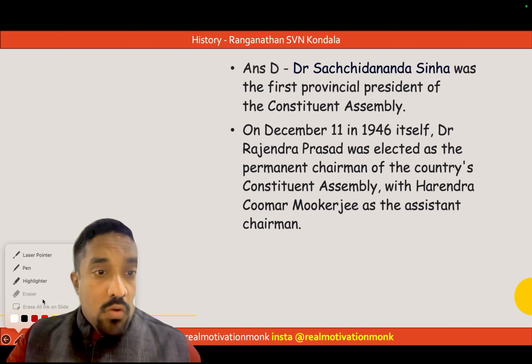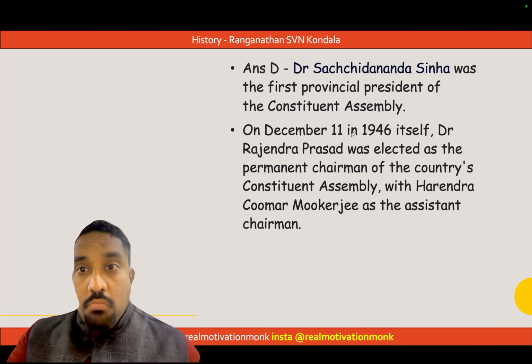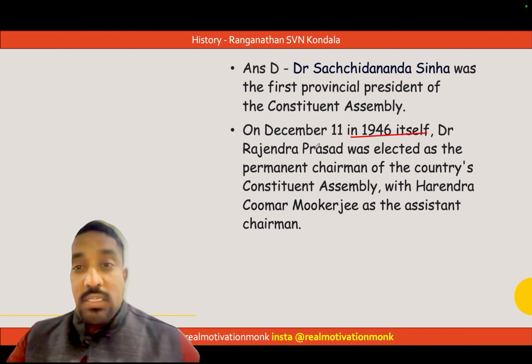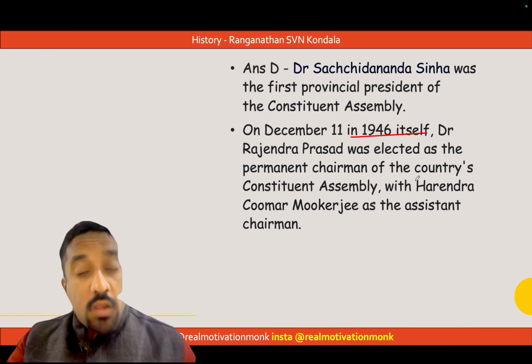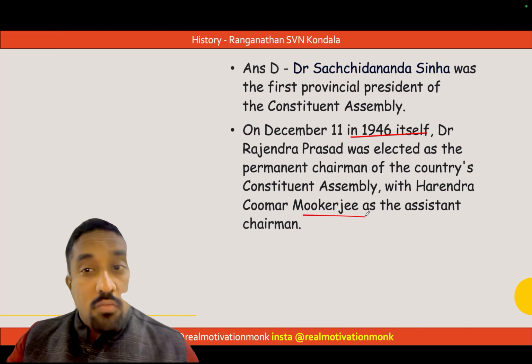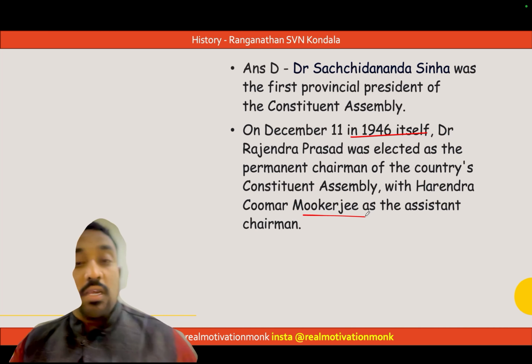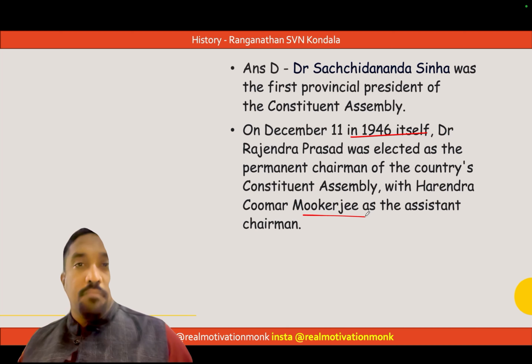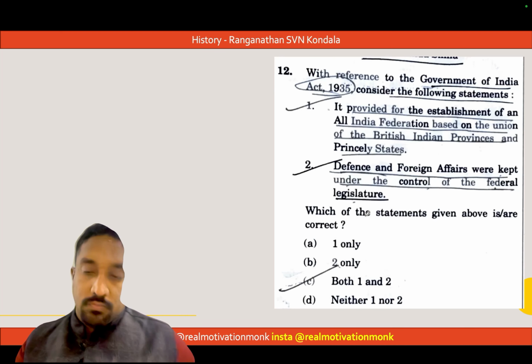On the 11th of December 1946, Rajendra Prasad was elected as the permanent chairman of the country's Constituent Assembly, with H.C. Mukherjee, Harendra Kumar Mukherjee, as the assistant chairman. Now, the reference for this particular question would be your Laxmikant book or India After Independence.